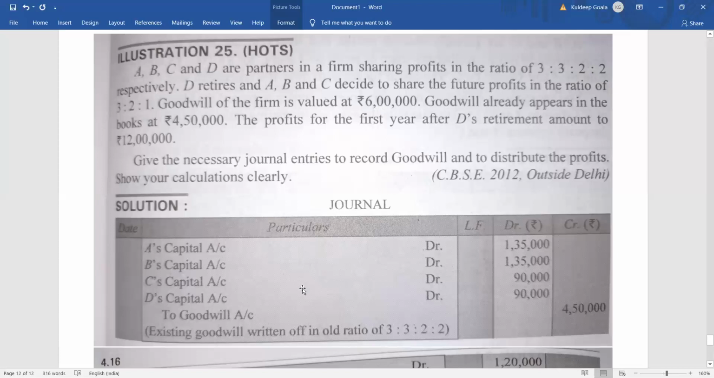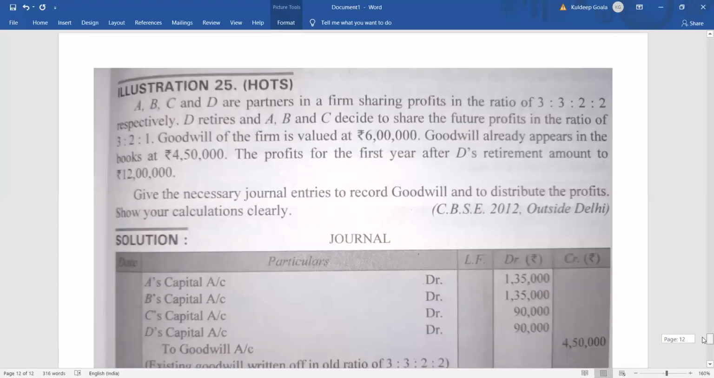And in case of C and D, it is 2 by 10. So that means 2 by 10 of 4,50,000 is coming to how much? 90,000. 90,000, right? Clear? After this, what will happen?